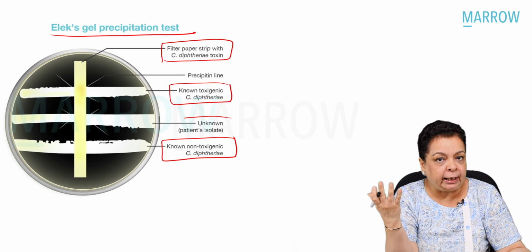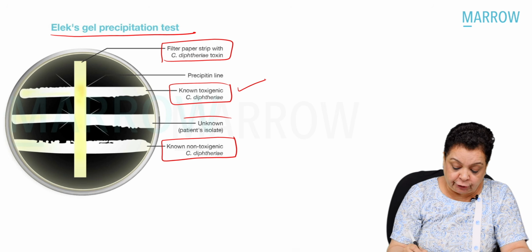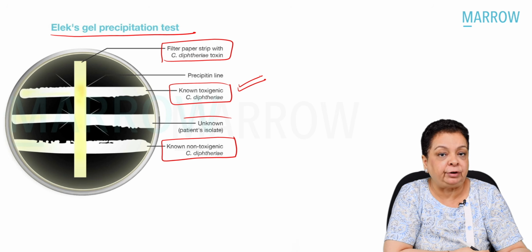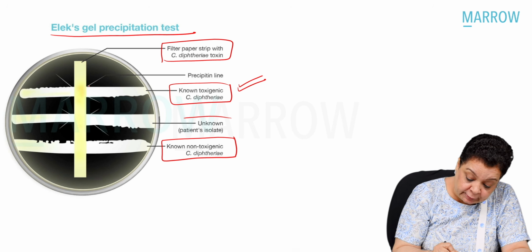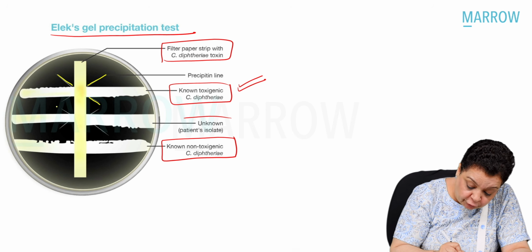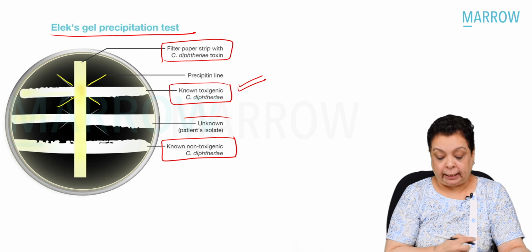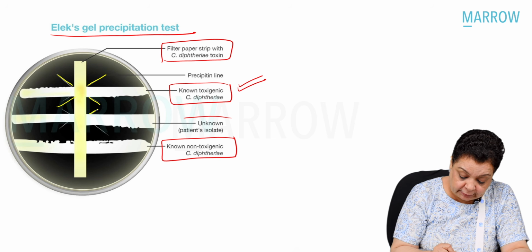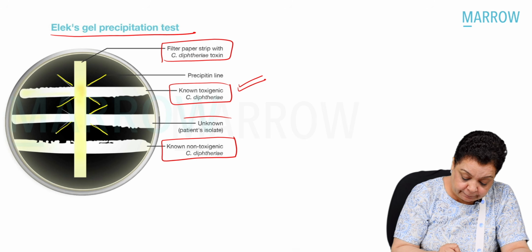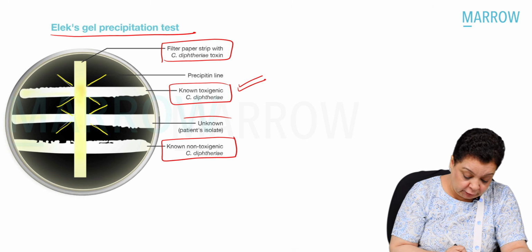And after overnight incubation, the toxigenic strain of Corynebacterium diphtheriae will secrete the diphtheria toxin, and it will produce these kinds of lines of precipitate. And if our strain is also producing the diphtheria toxin, we will also see similar lines of precipitate, right? So what kind of a test is this?